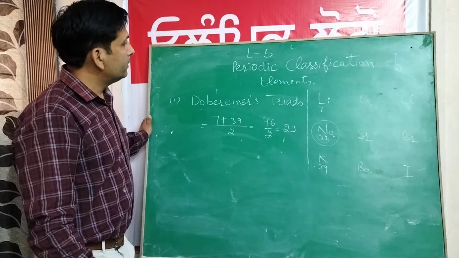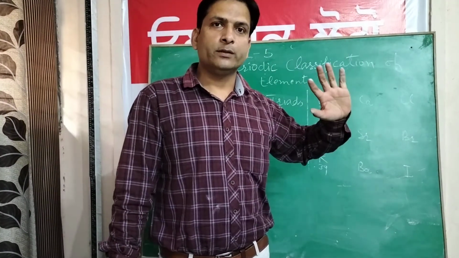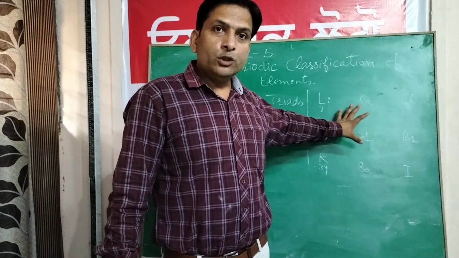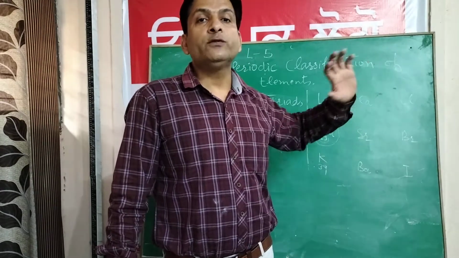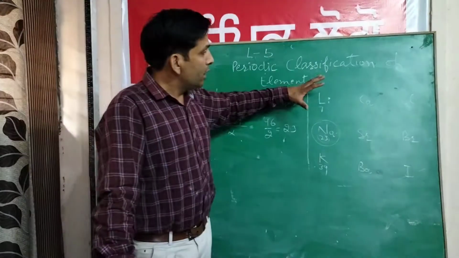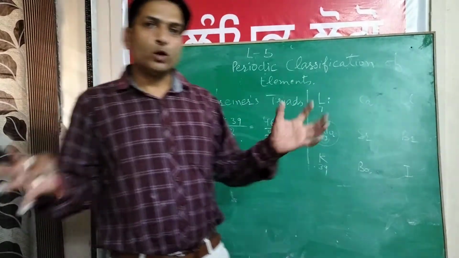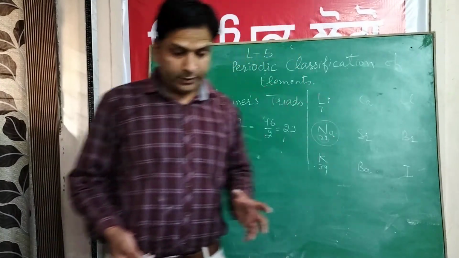He could not say anything about the rest of the elements. He made just three triads. This was his chief drawback, that he could make only three triads. He could not say anything about the properties of the rest of the elements.